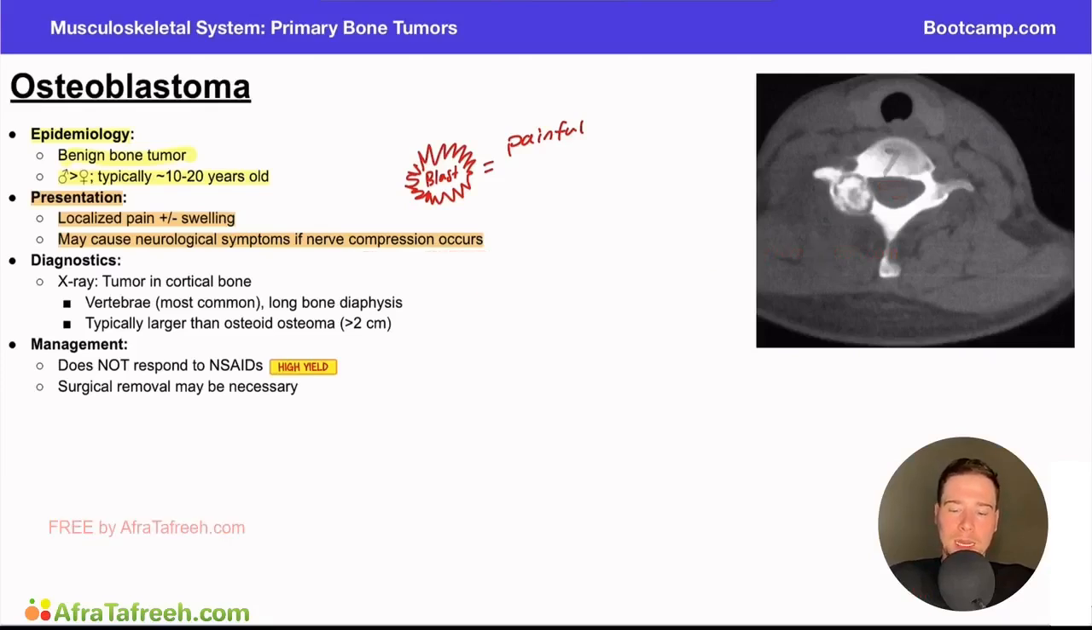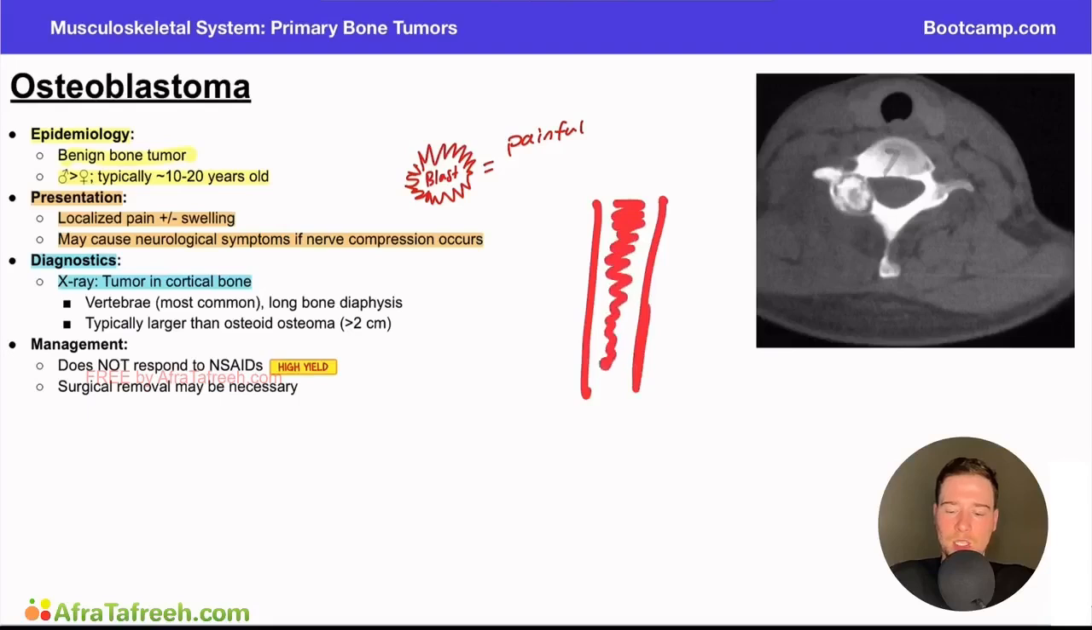Now, when we think about the diagnostics here, it's important to note that on X-ray, this is typically going to be a cortical bone tumor. Again, we talk about the cortex of the bone being kind of the outer portions of it, and then the inside is the medulla, the spongy bone, right?